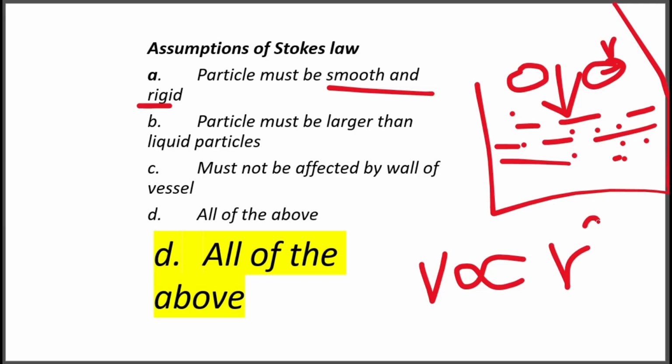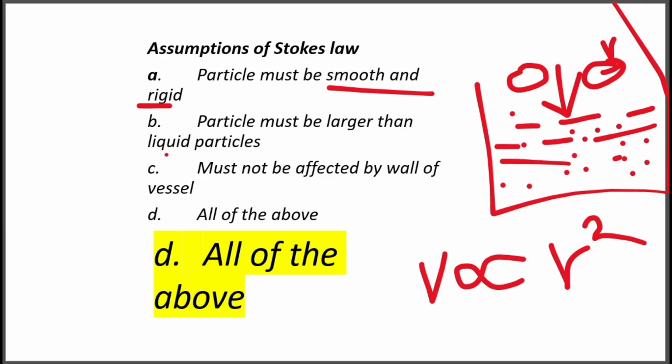It is Stokes' law. So the radius of this falling particle must be larger than the liquid particle. These are the liquid particles, so liquid particles must be small. So the particle which falls under the influence of gravity must have enough size, greater than the liquid particle.